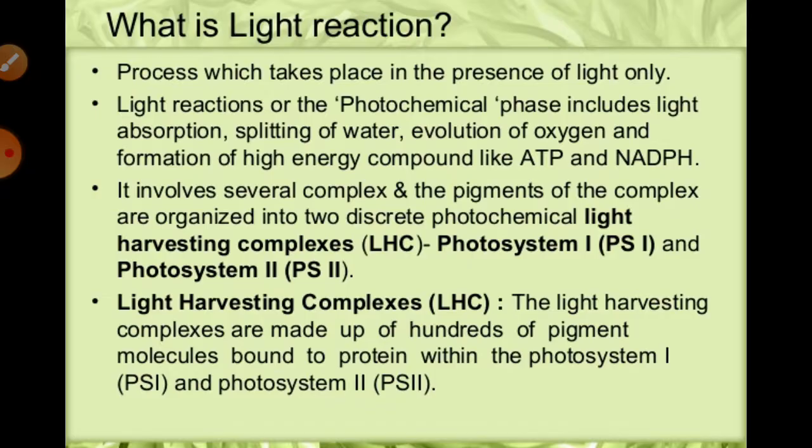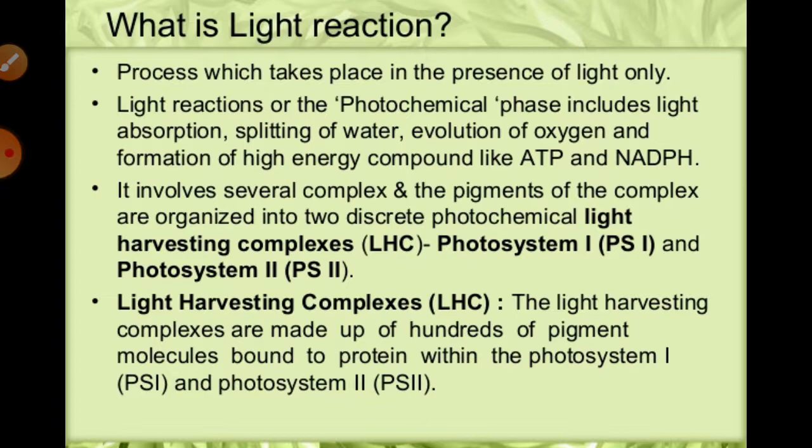Topic: mechanism of photosynthesis. As we all know, the rate of photosynthesis is directly proportional to the intensity of the light. Means, as we can say, the rate increases with the increase in the intensity of the light till the plant achieves its saturation point.